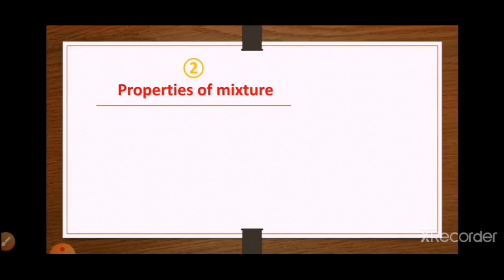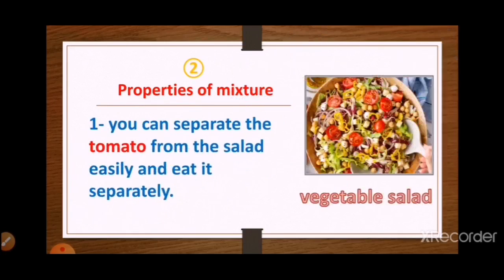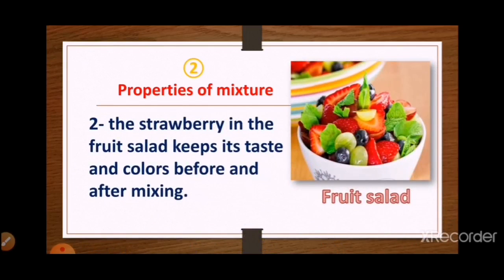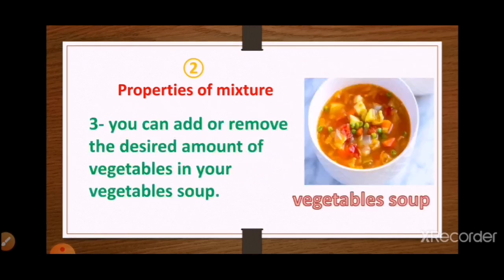Secondly, we will talk about properties of mixture. Look at this picture. This is vegetable salad. You can separate the tomato from the salad easily and eat it separately. And this fruit salad, the strawberry in the fruit salad keeps its taste and colors before and after mixing. This picture is vegetables soup. You can add or remove the desired amount of vegetables in your vegetables soup.